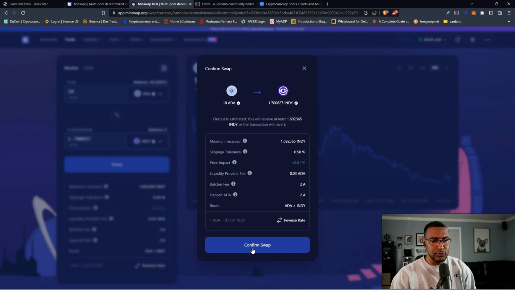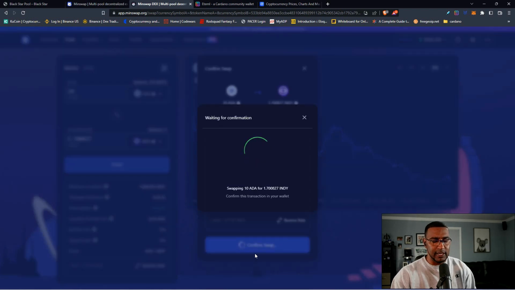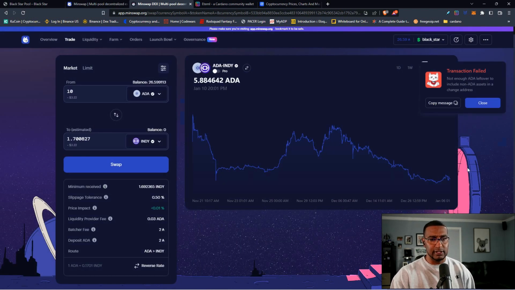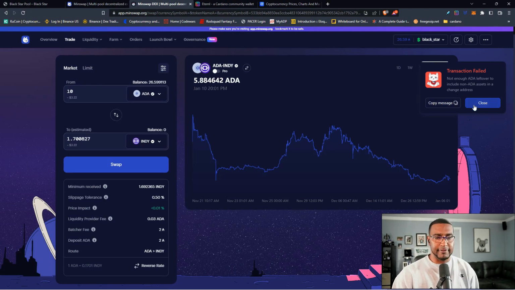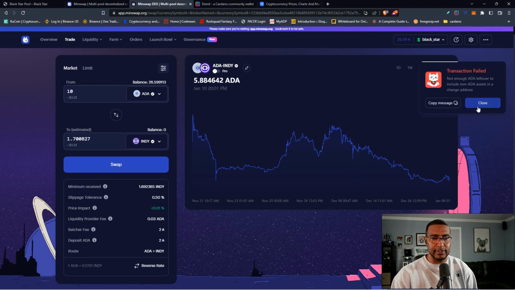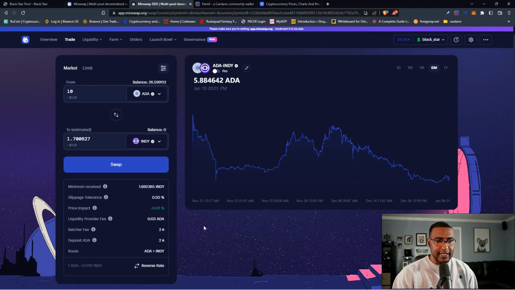You confirm swap. And I would have to sign this, which I'm not going to do, but then it'll go through getting the transaction ready. And it says transaction failed, not enough ADA left over to include non-ADA assets in the exchange address. All right, so exactly. We don't have enough total ADA because I got so much other stuff in my wallet. Just to give you an example anyway of what would happen. Anyway, that's how you would do a swap, and then you would go to your wallet.